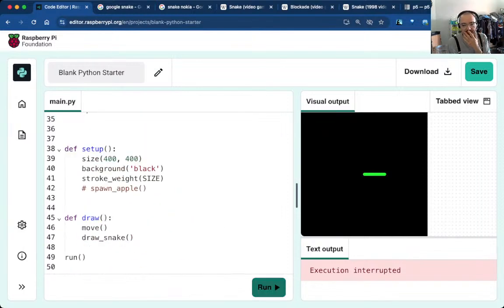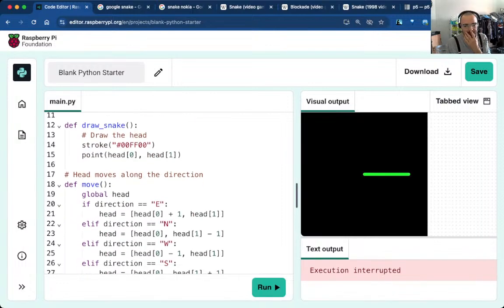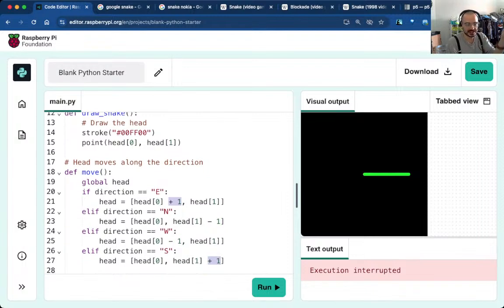What I'm going to do as well is that it's not +1, actually, or -1. This has to be plus size, because we want to move in increments of size. Control D or Command D will select any other instance. So again, if I select this and do Control D or Apple D, it selects all of the instances of the thing at the same time. So now you can edit. It's brilliant. And this is a shortcut from professional IDEs, which are used more and more in school now. But it's nice of the Raspberry Pi Foundation to have put it in their online code editor.